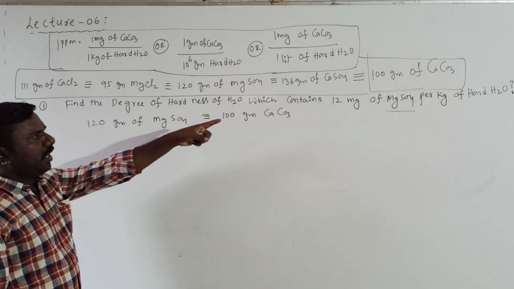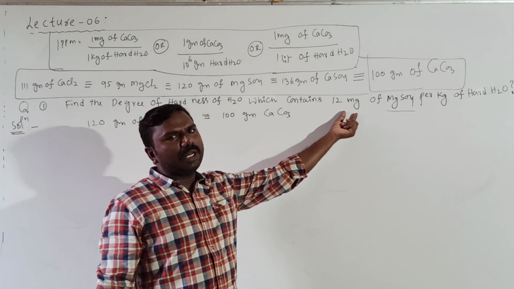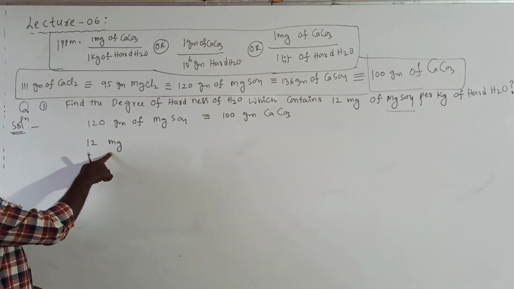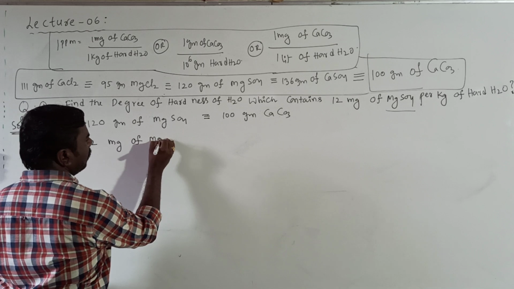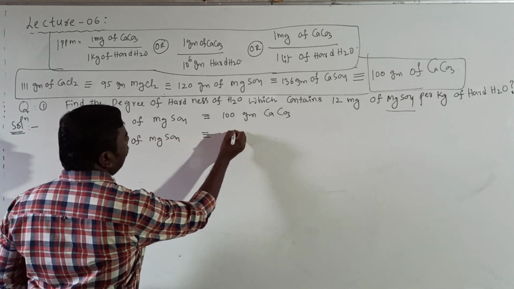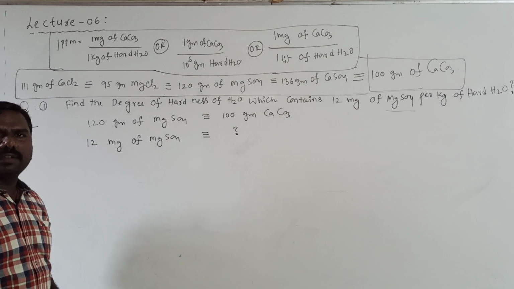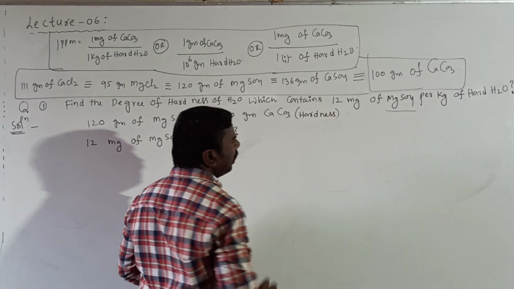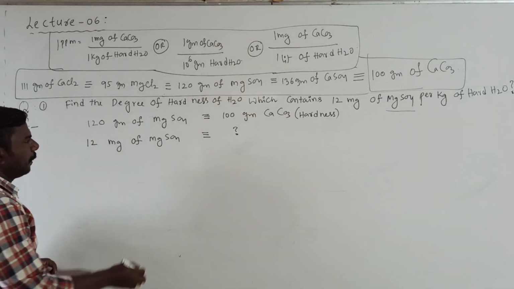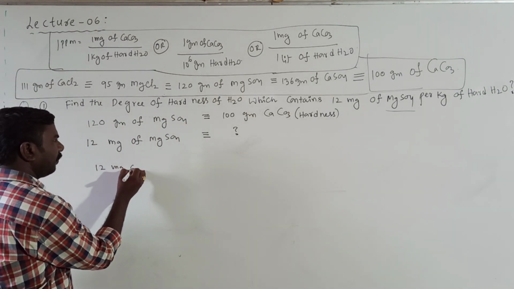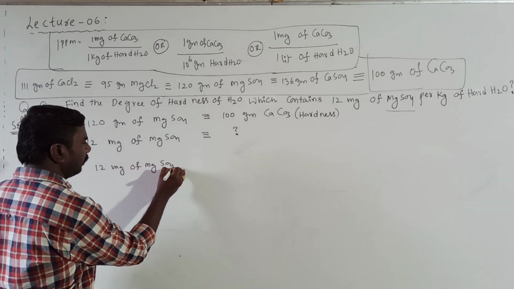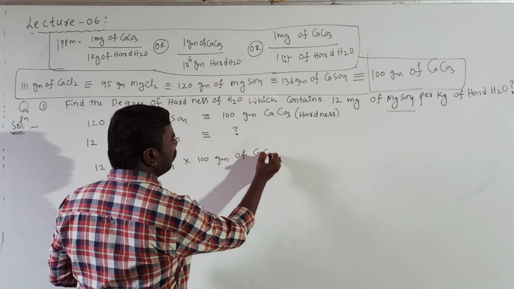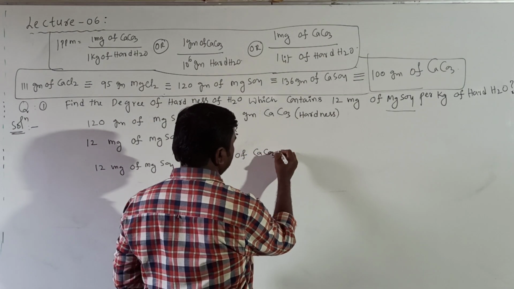Next, how many milligrams are given in the question itself? 12 milligrams. This is not grams, milligrams of MgSO4 is equivalent to that of how many grams of CaCO3? CaCO3 is nothing but hardness. Clear? Degree of hardness. Now calculate. 12 milligrams of MgSO4 into 100 grams of CaCO3. This is hardness.